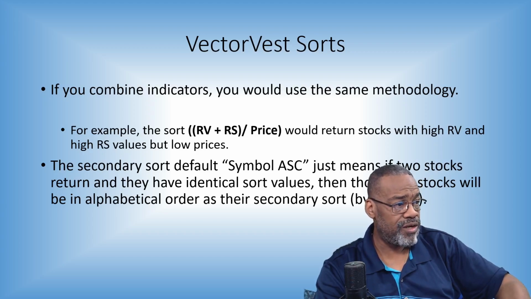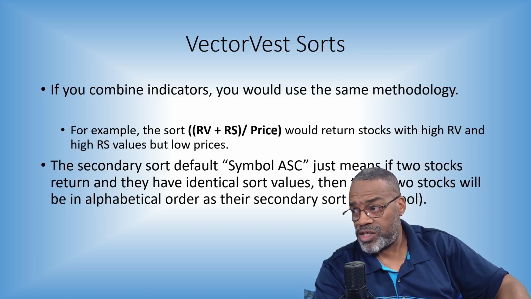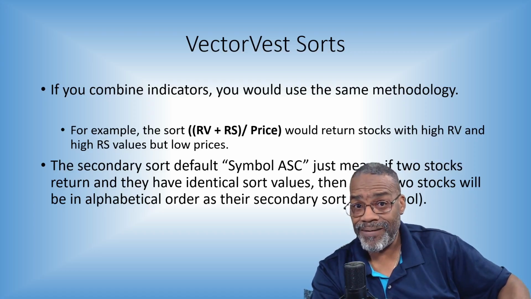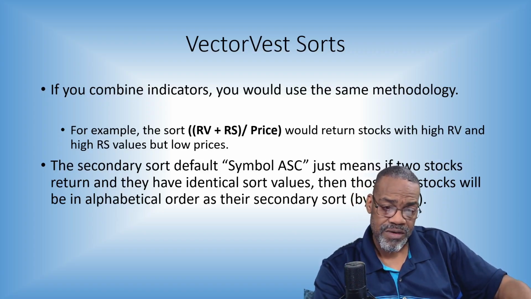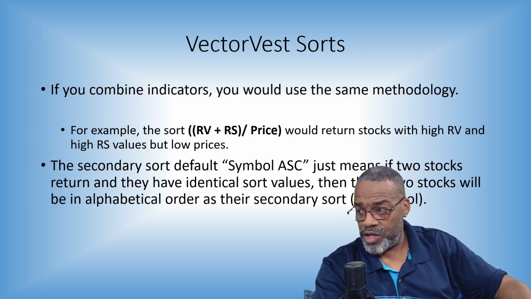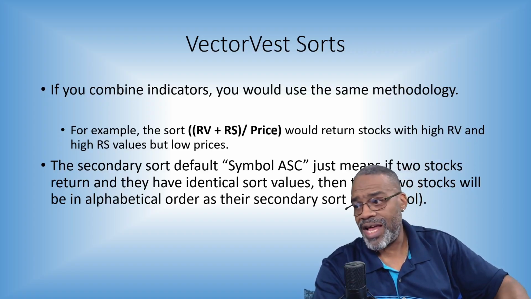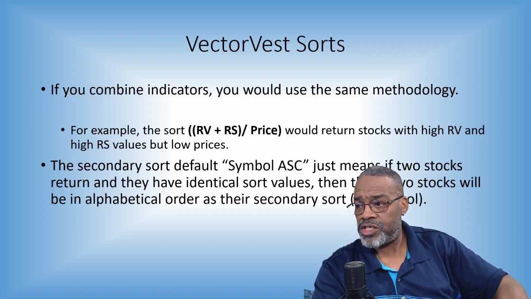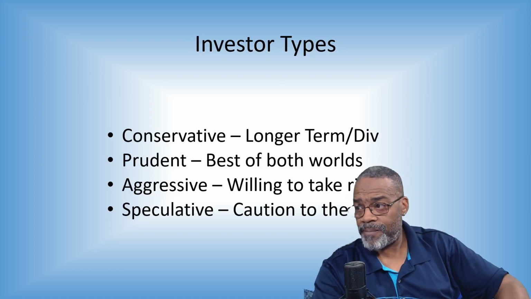If you combine indicators using the same mentality, for example, RV plus RS, well, they're on the same scale, divided by price. So I want stocks addition, 0 to 2 scale RV plus RS, but I also want low price. There's that divisor. That's how I would set that up. The second sort default is always by symbol in case the values come up to be the same.